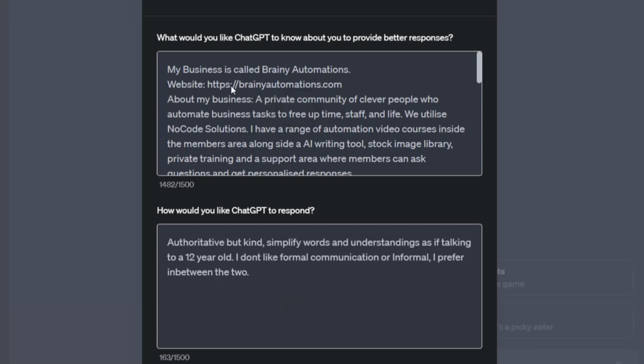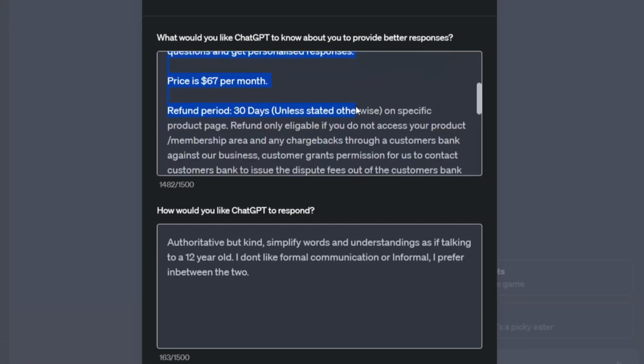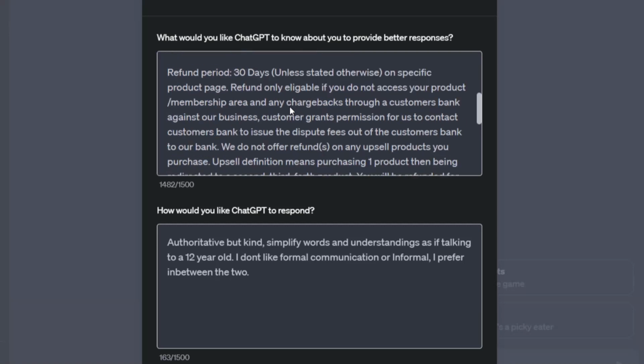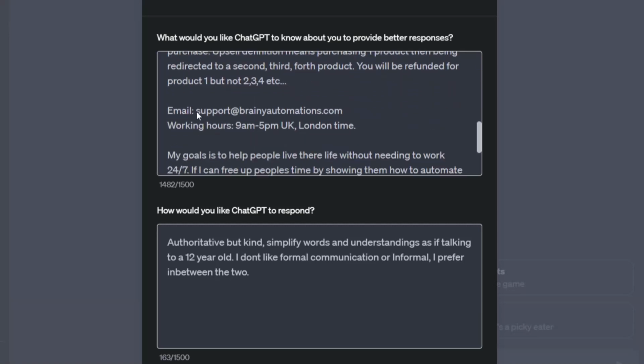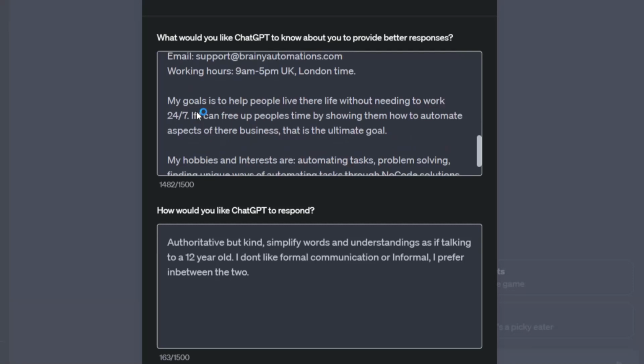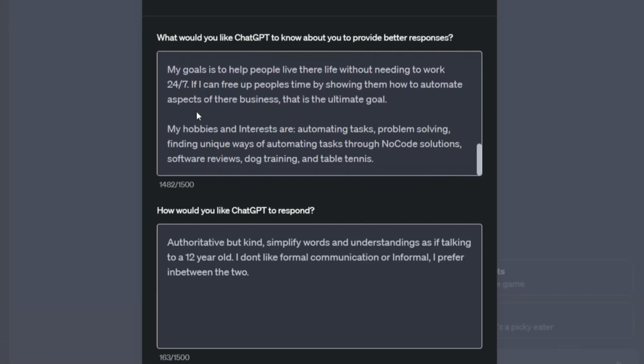The first should be catered around what should ChatGPT know about your business. So what's your business name, what's the URL, and a short description about what your business is trying to accomplish, perhaps pricing about your business and a refund period, as well as emails and working hours and the goals of what your business is trying to achieve.